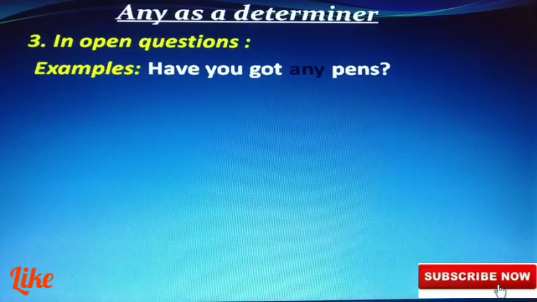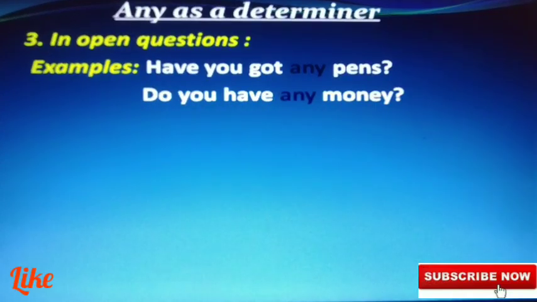But when I expect that you will say yes, then I use some. Do you have any money? You may say yes or no. This is also an open-ended question. When open questions are used, we use any in place of some.